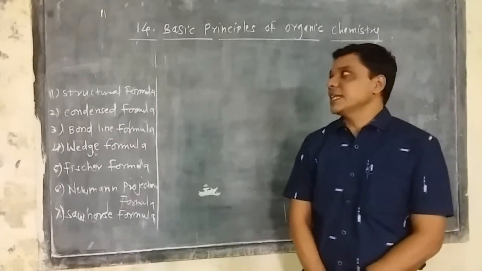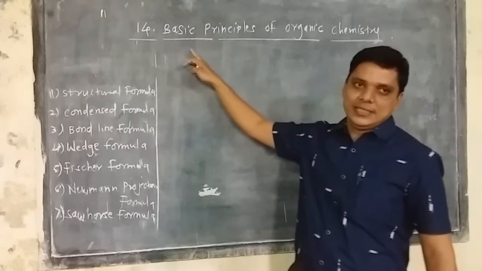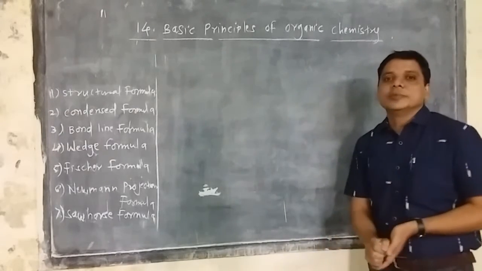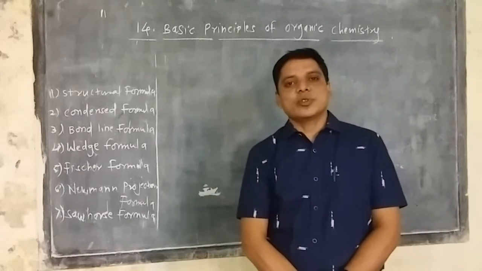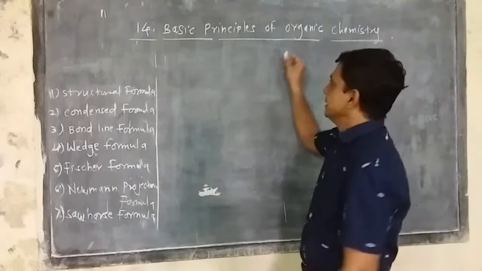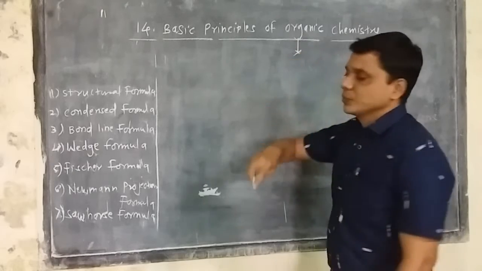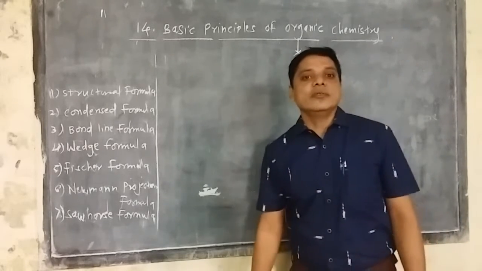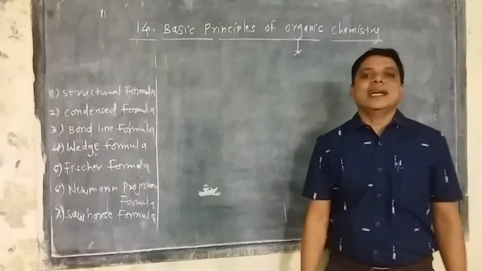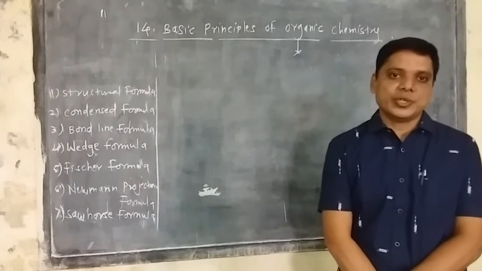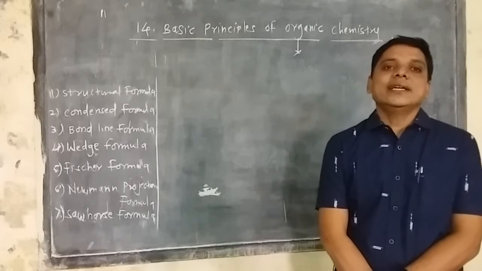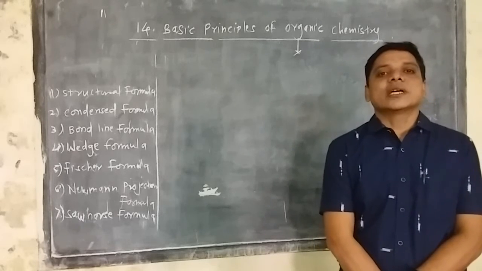Now we have to start the 14th chapter, that is Basic Principles of Organic Chemistry. Now see, there are so many types of chemistry, but we are interested here in organic chemistry. The chemistry in which we study carbon and carbon compounds is simply called organic chemistry. Now, what is the idea of carbon and carbon compounds?